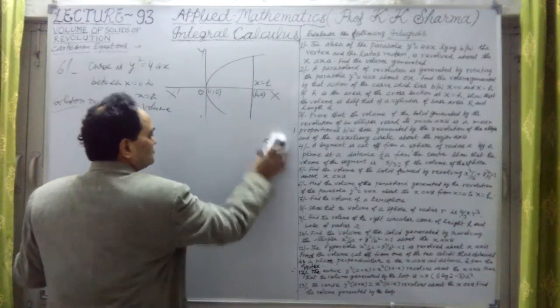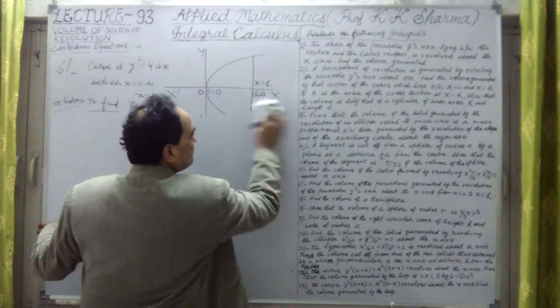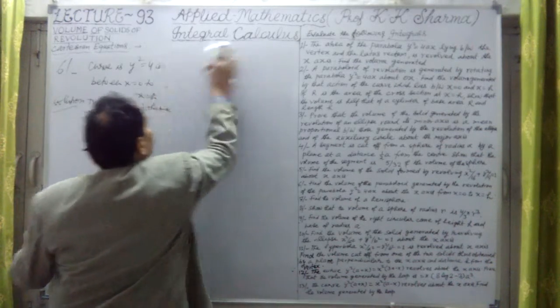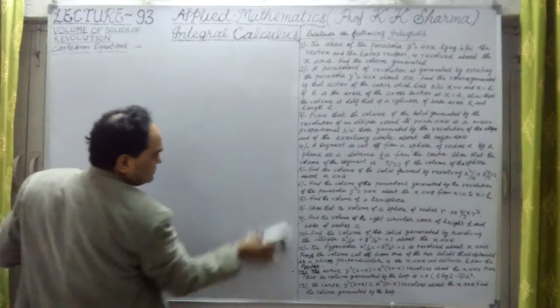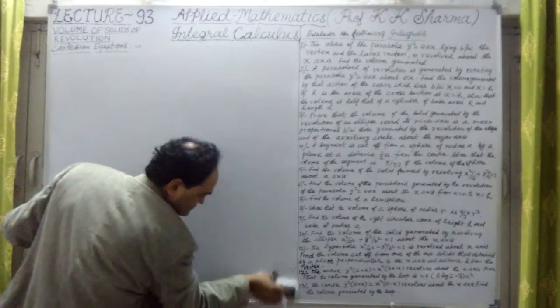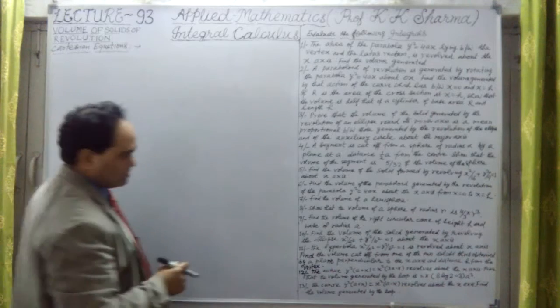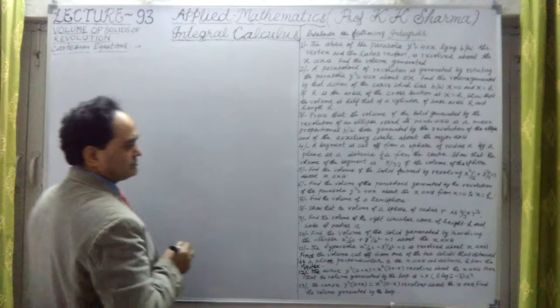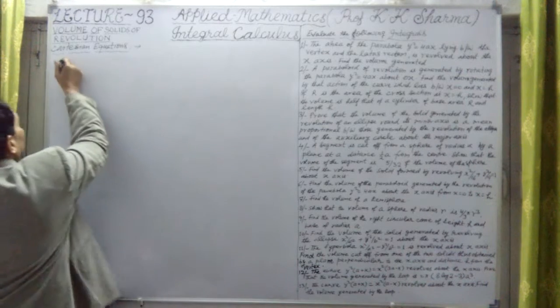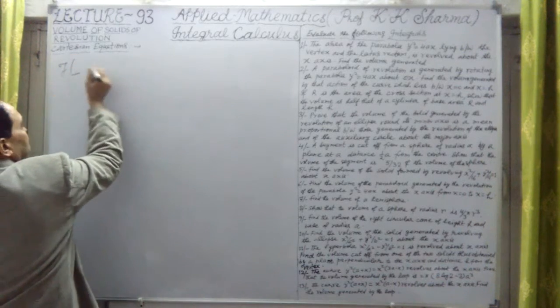Now let me talk about question number 7. So what does question number 7 say? Let me check it. Now question number 7. Okay, it says find the volume of a hemisphere.